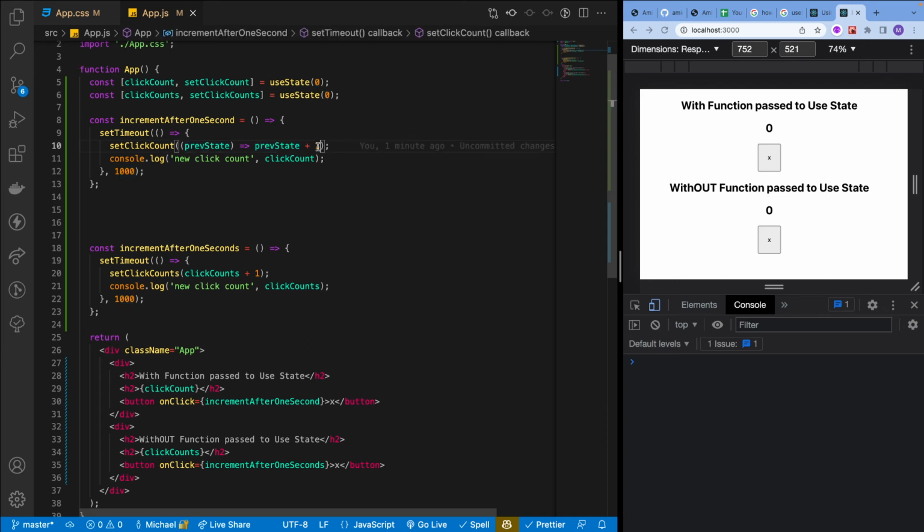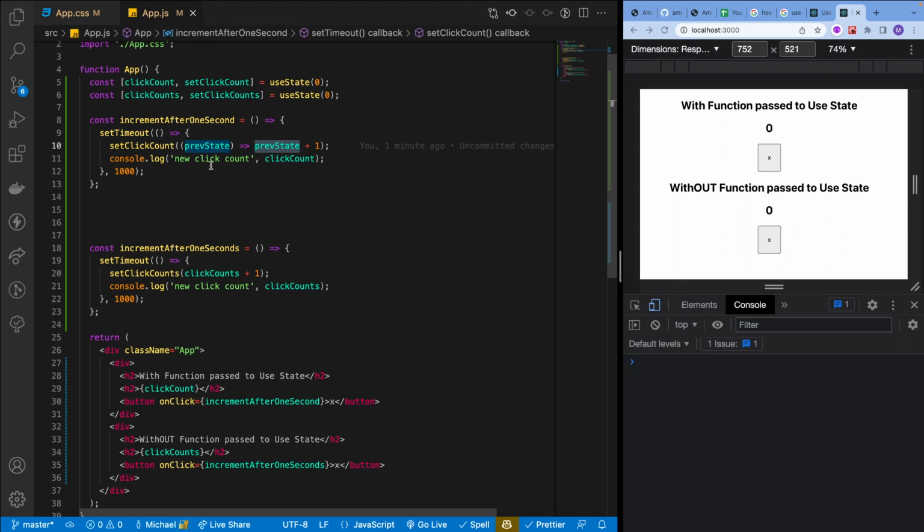0 plus 1. Then it's going to say, okay, the second time during the 1 second, were there any other references to set click count during this update? Yes. Give me the value back that returned. That was 1. So now 1 plus 1.